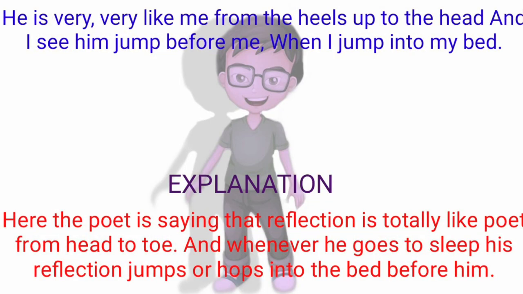He is very, very like me from the heels up to the head, and I see him jump before me when I jump into my bed. Here, the boy is saying that the reflection is totally covering him from head to toe. Nothing but it is covering the total body. And whenever he goes to sleep, his reflection jumps or hops into the bed before him. So it means before he sleeps, the shadow is jumping onto the bed.